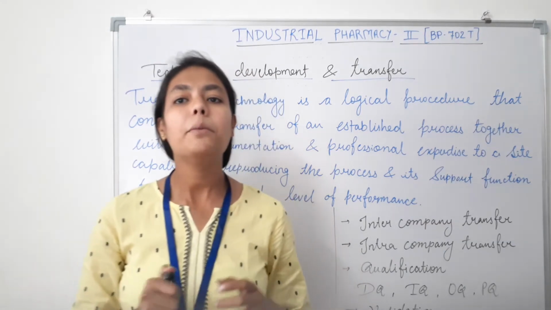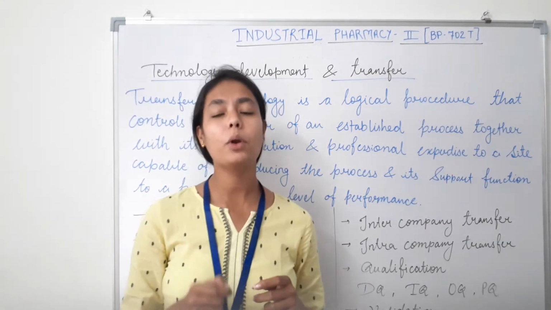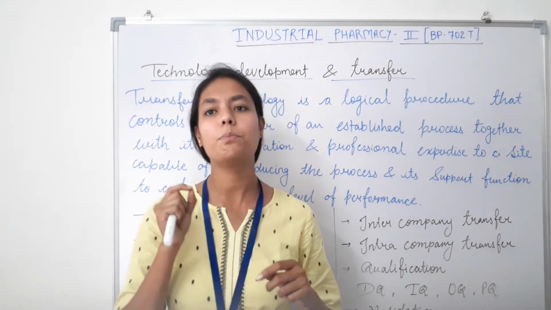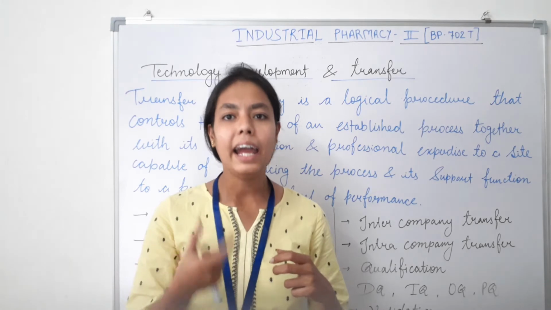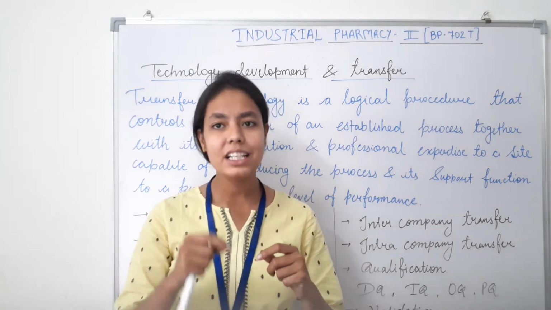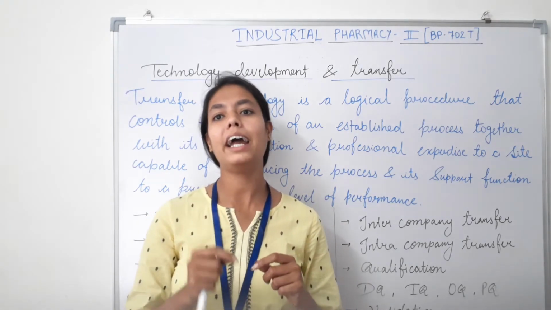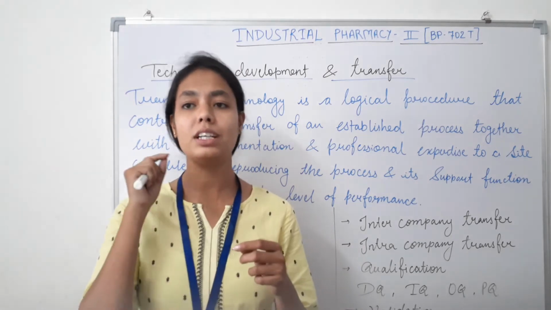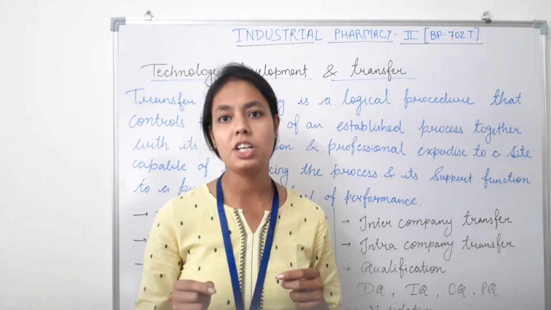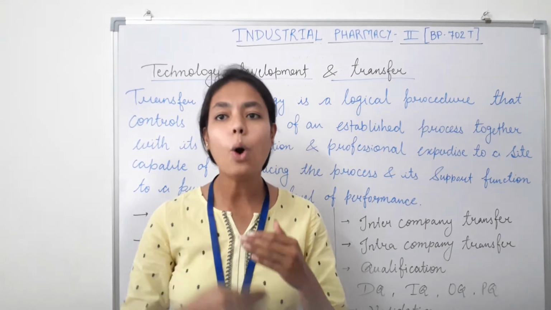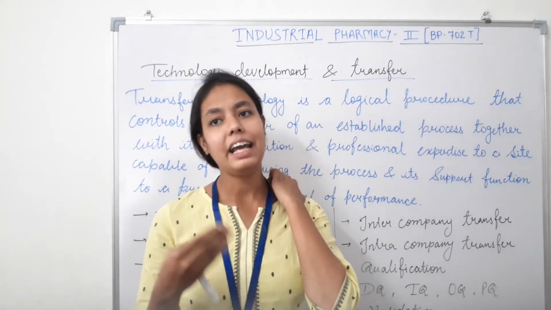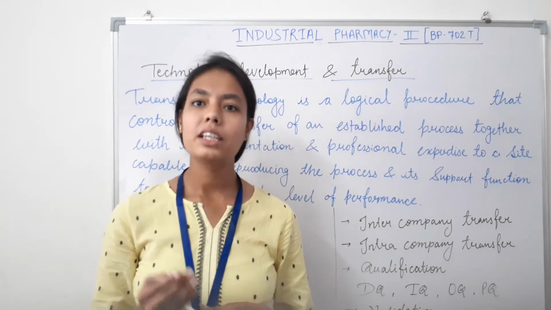After that, in-process control. So in-process controls are the checks performed during the production in order to monitor and, if necessary, to adjust the process to ensure that the product conforms to its specification. The control of the environment or the equipment may also be regarded as a part of the process control.